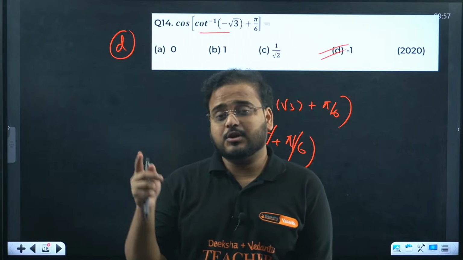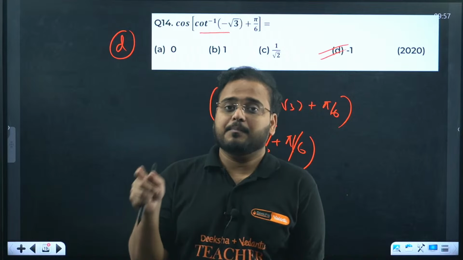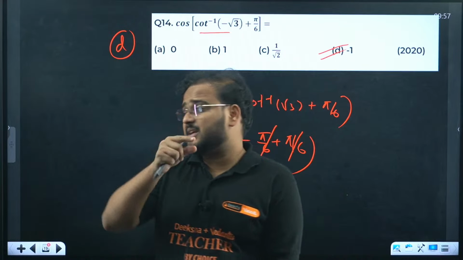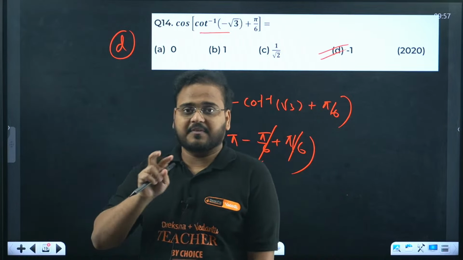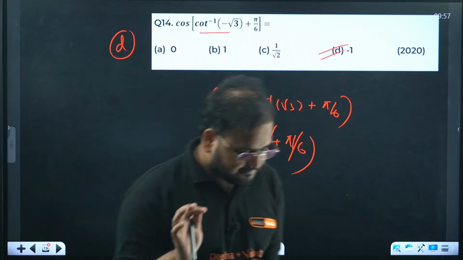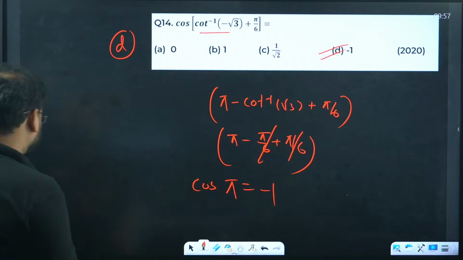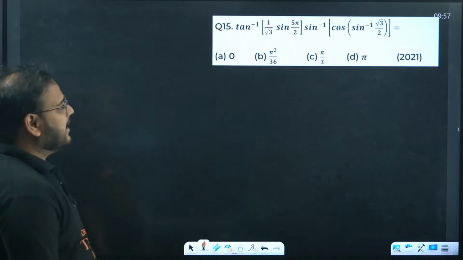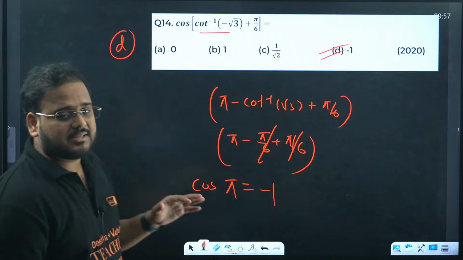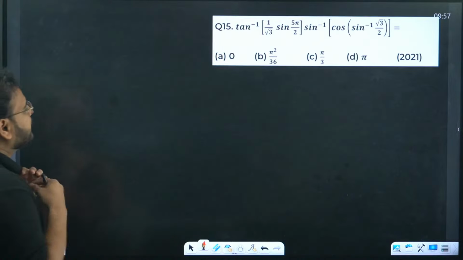Because it also has PYQs in it. It has all the questions in it. So if you have finished MTG throughout the year, 55 plus you can score. No problem. This chapter is not tough. By the way guys, I am not making these questions easy on purpose, these are PYQs, okay.